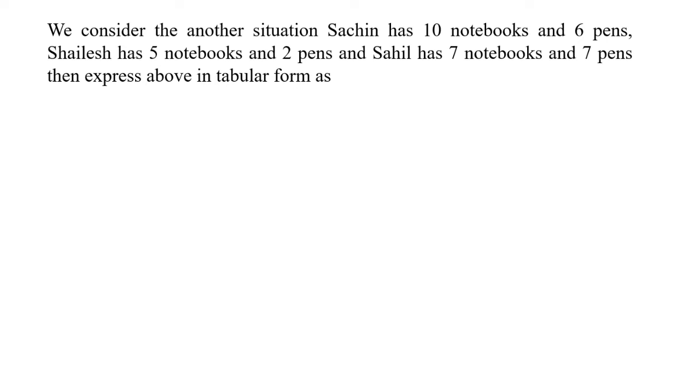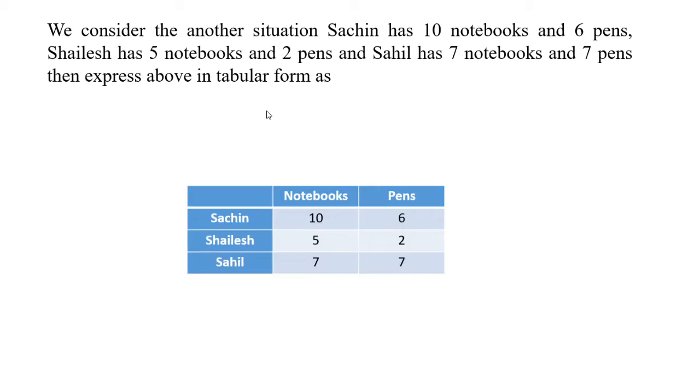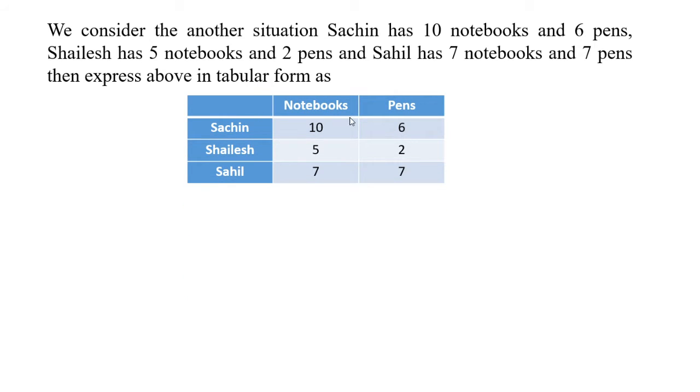We consider another situation. Sachin has 10 notebooks and 6 pens. Shailesh has 5 notebooks and 2 pens. And Sahil has 7 notebooks and 7 pens. Then express the above in a tabular form: in the first row, notebooks and pens; in the second row, name Sachin, number of notebooks and number of pens; in the third row, name Shailesh, number of notebooks and number of pens; in the fourth row, name Sahil, number of notebooks and number of pens.